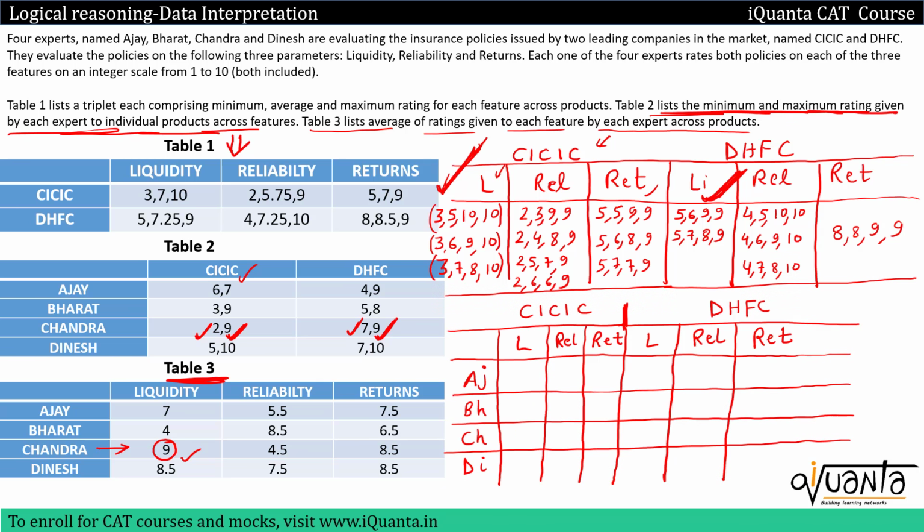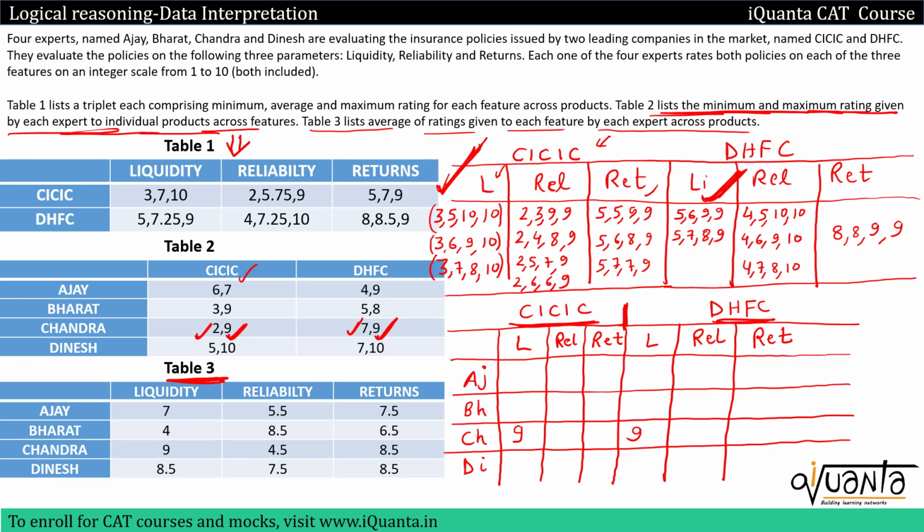So this will be our table. What I have done is I have taken both these companies into consideration, CICIC and DHFC. For both of them I have written down the features, liquidity, reliability, returns, and then I'll be guessing the ratings given by Ajay, Bharat, Chandra and Dinesh. So a few moments ago we found that the rating that Chandra can give to liquidity in CICIC and DHFC can only be 9. So liquidity CICIC Chandra will give rating 9, and here also 9.